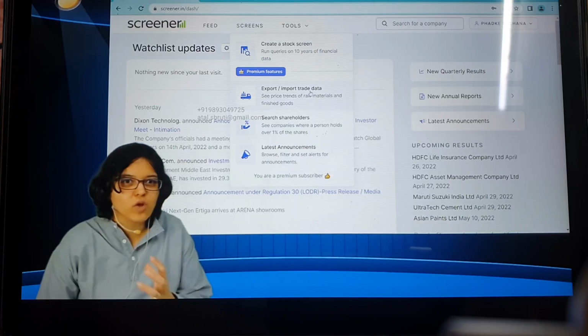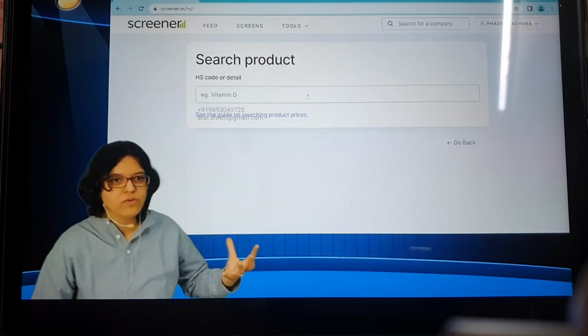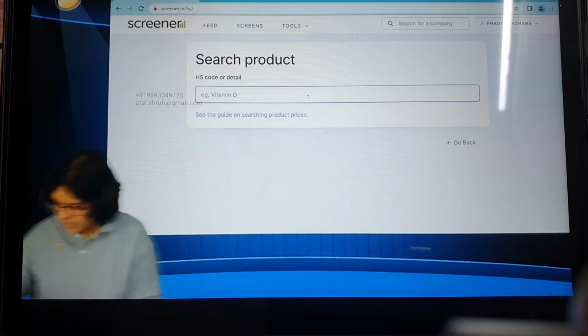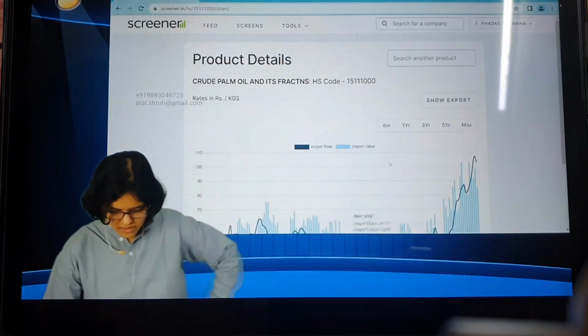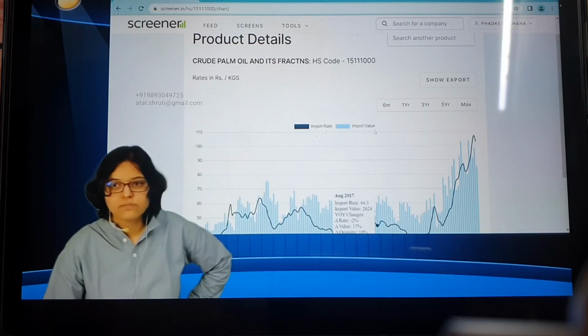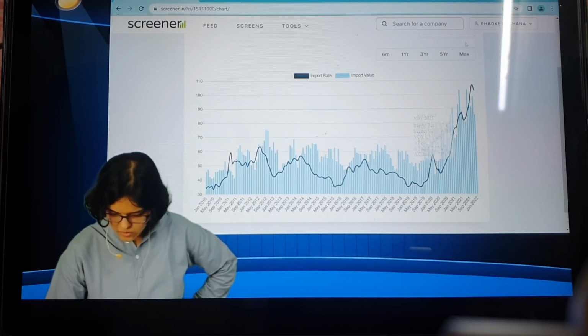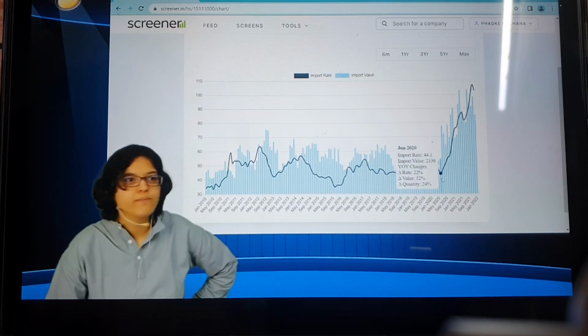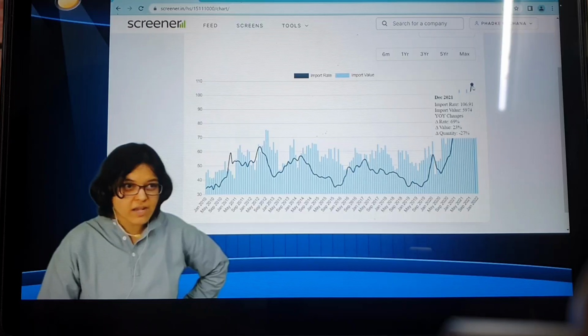We have talked so much about inflation in our batch, which can impact the overall economy. If I just check here, let me show you one or two more glimpses. If you remember, I talked about palm oil, so I can just search palm oil, crude palm oil and its fractions, in kgs. This will show the import value, and the import rate is in black. See what is happening with price. See this steep rise, from June 2020 till December 21. Such a steep rise. Is this inflation in line with what we had discussed the other day?